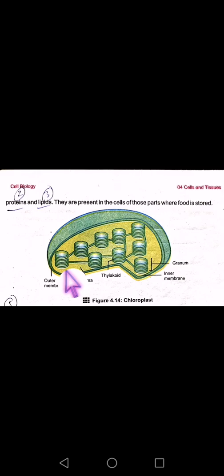What is the functioning of chloroplast? They are the sites of photosynthesis. How? They contain a green pigment called chlorophyll for photosynthesis. As we know, chlorophyll is necessary to carry out photosynthesis because this pigment captures the energy of the sunlight and helps in making food. So the green pigment is found in the chloroplast, and these pigments are present in the thylakoids of grana.